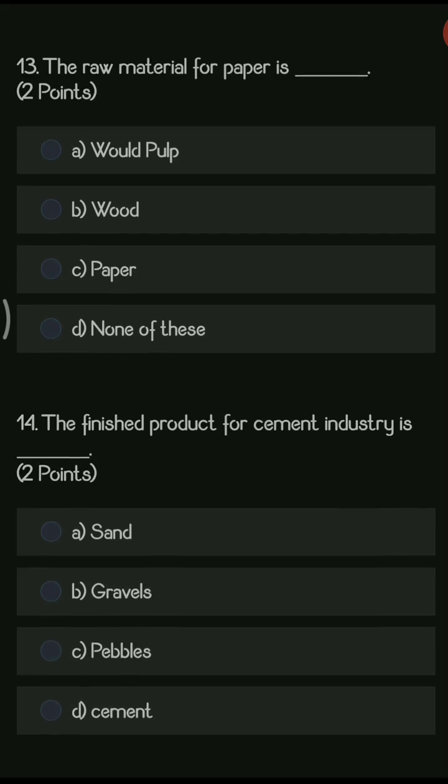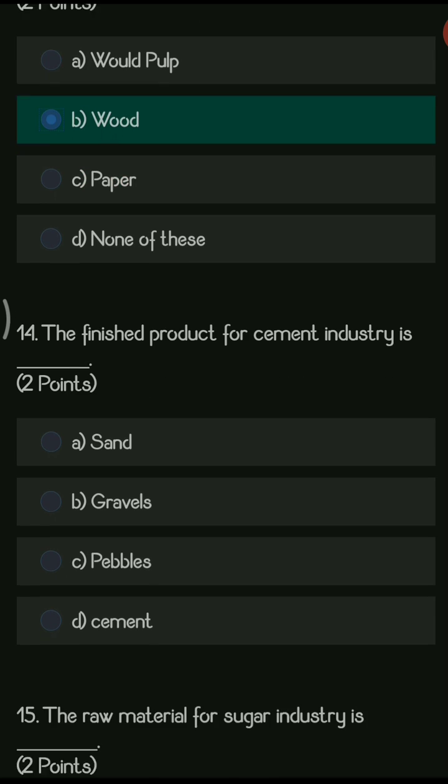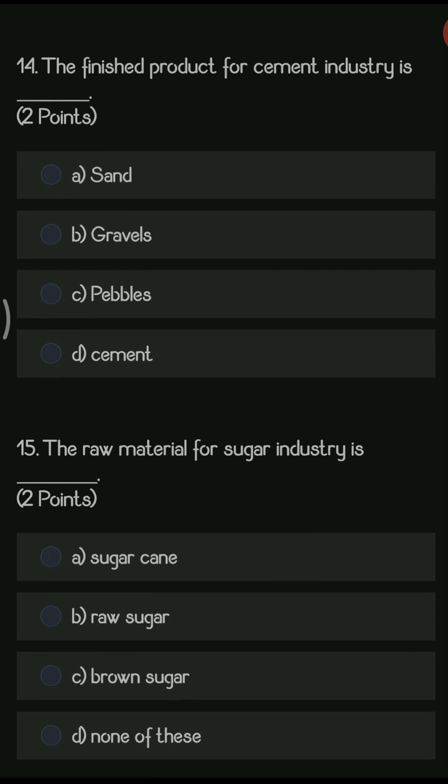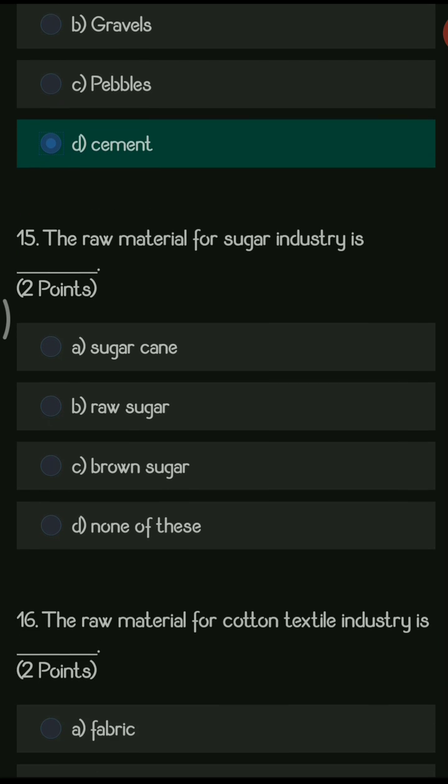Next question, the raw material for paper is dash. So the options are wood pulp, wood, paper and none of these. So here the right answer is wood, because we require wood to convert it into paper. Next question, the finished product of cement industry is dash. So the options are sand, gravels, pebbles and cement. So the right answer here is cement. Obviously you cannot get sand out of a cement industry. Definitely cement will only be the final product.